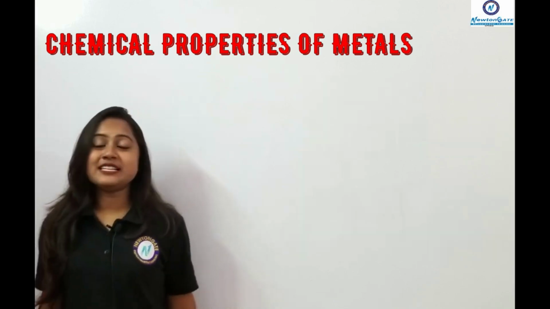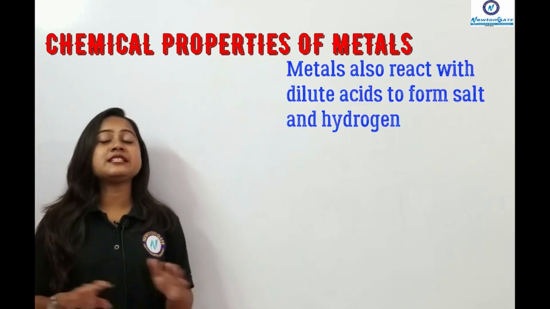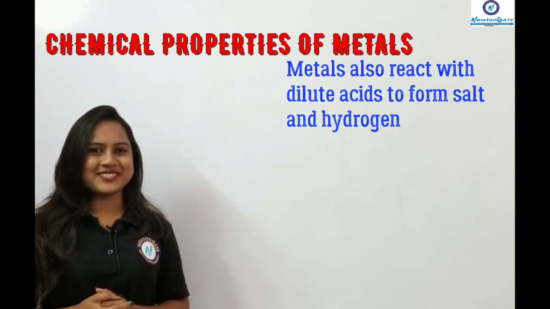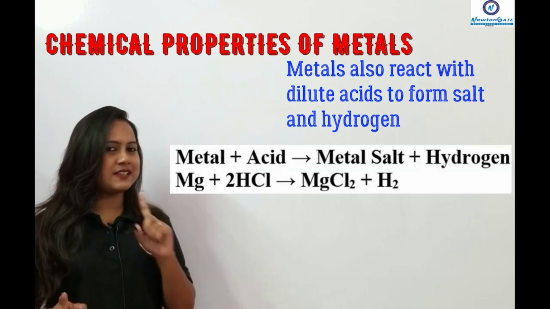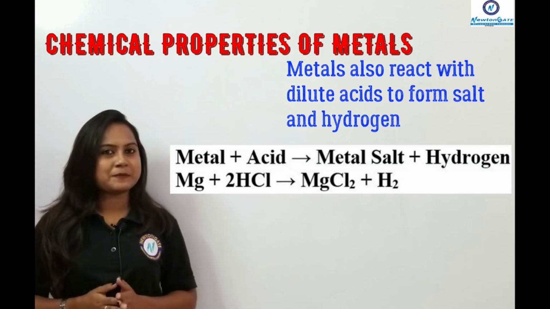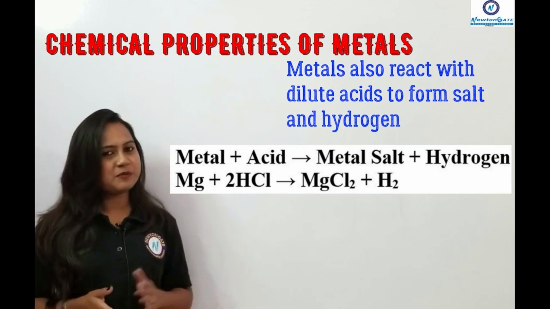Now, the fourth chemical property is that metals can also react with dilute acids to form salt and hydrogen. Yes, you heard this correctly, it forms salt plus hydrogen. So write down the equation as well as the theory, just like the previous ones.